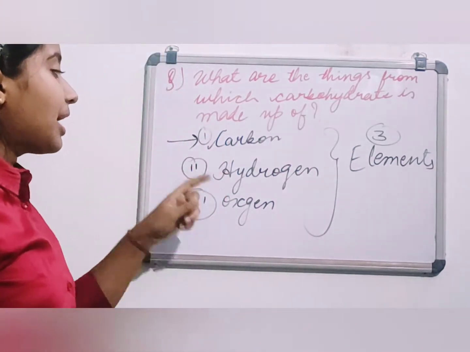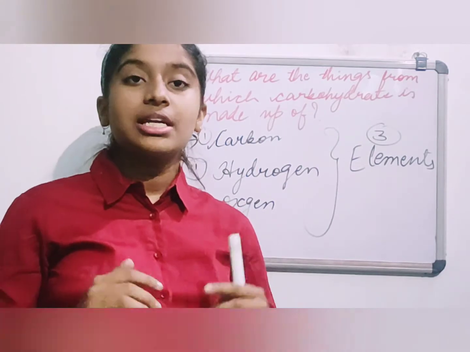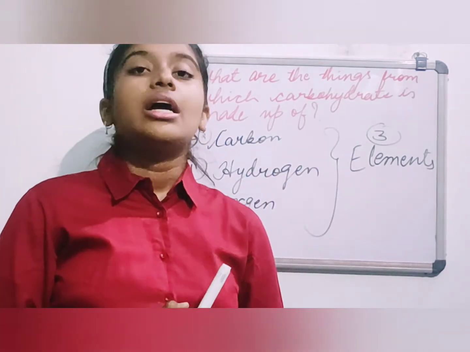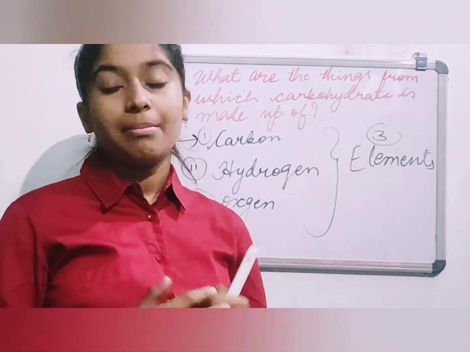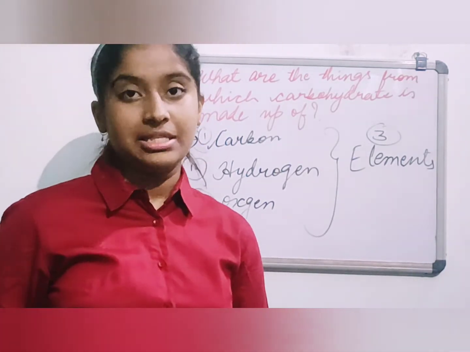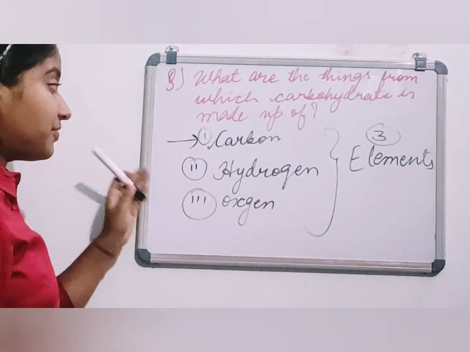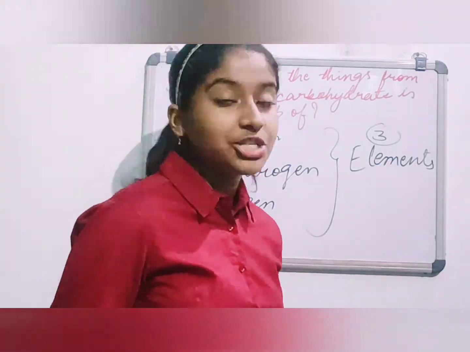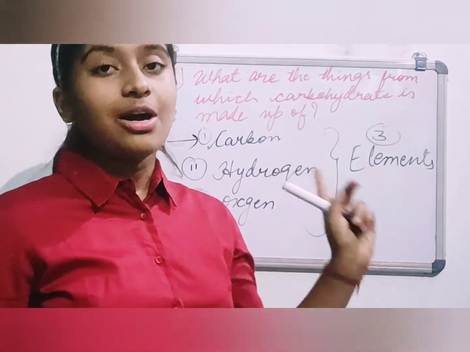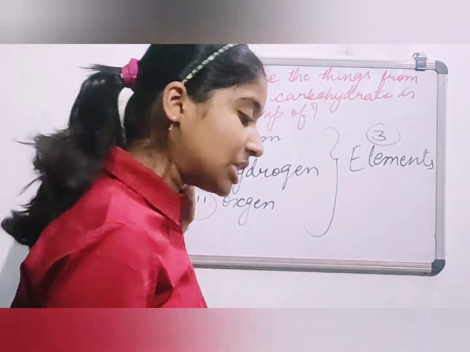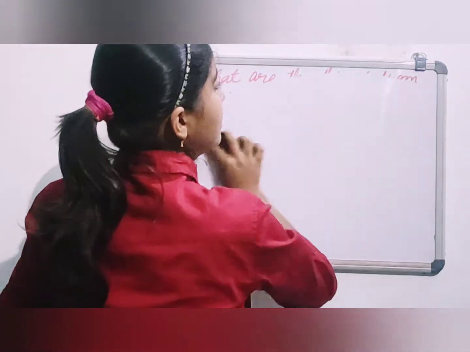So carbon, hydrogen and oxygen, these three elements have different ratios, and they are combined together through chemical bonds, and they combine to form carbohydrates. So hope so this is very much clear. And after this question, let's go to our actual chapter, that is nutrition in plants. And today we are going to learn about the classifications of living beings. Okay, classifications of living beings.